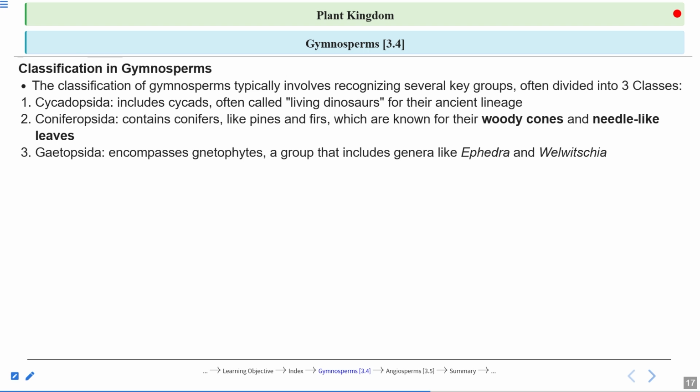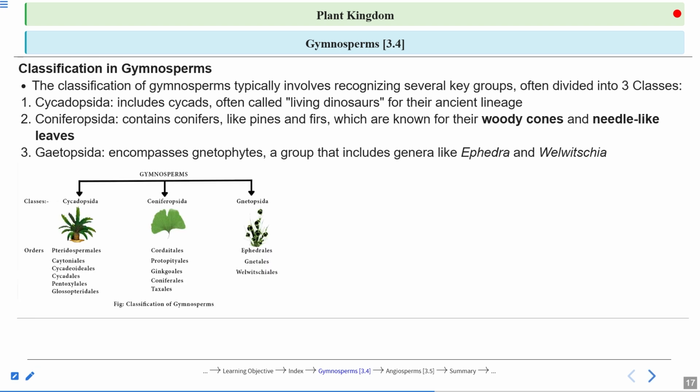The third class, that is Gnetopsida, encompasses gnetophytes, a group that includes genera like Ephedra and Welwitschia. So these three classes are of the gymnosperms. We can see here Cycadopsida, Coniferopsida and Gnetopsida. Okay, so here we have Cycadales.